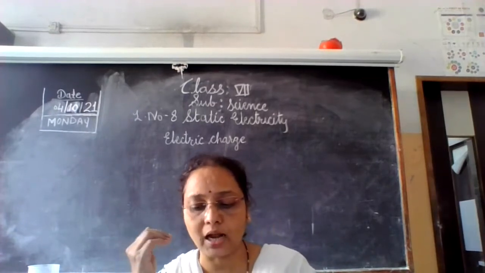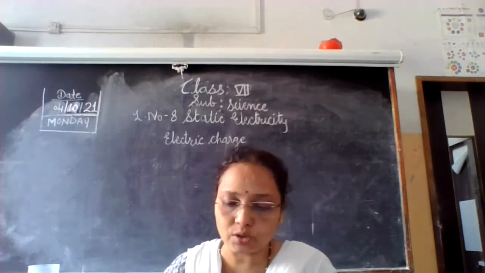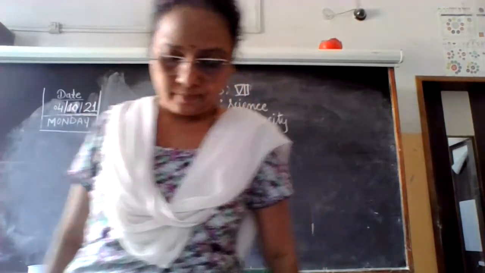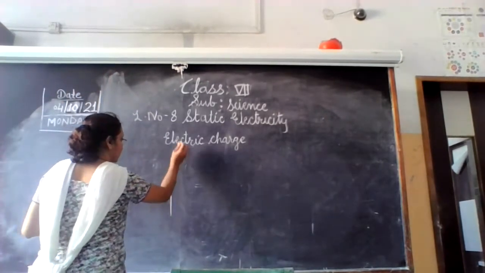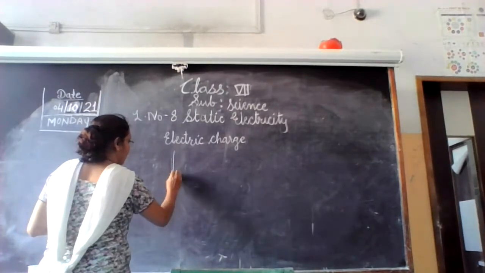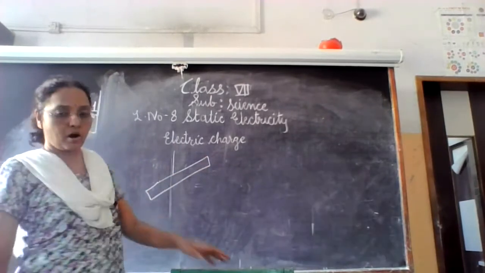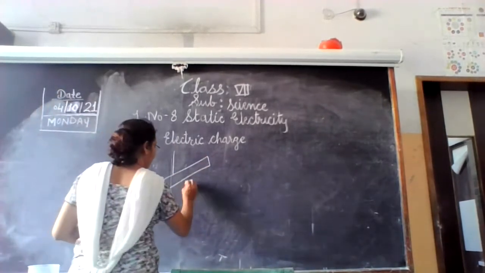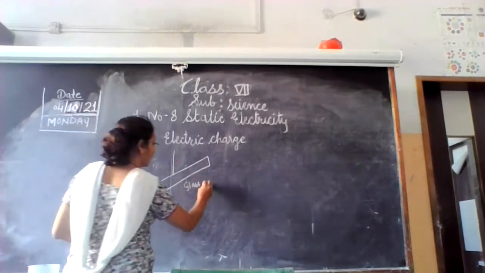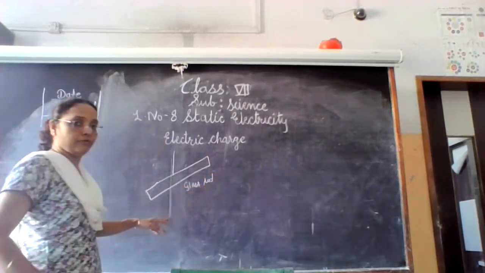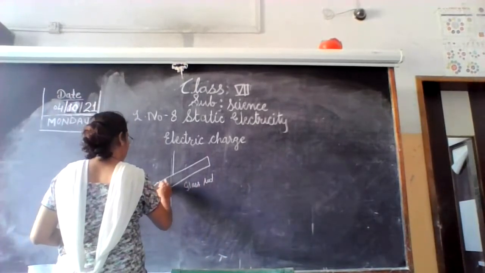What did we do first? We took a glass rod, and the glass rod became positively charged. See, I am drawing this diagram on the board. This rod is a glass rod. When you rub it with a silk cloth, it possesses a positive charge.